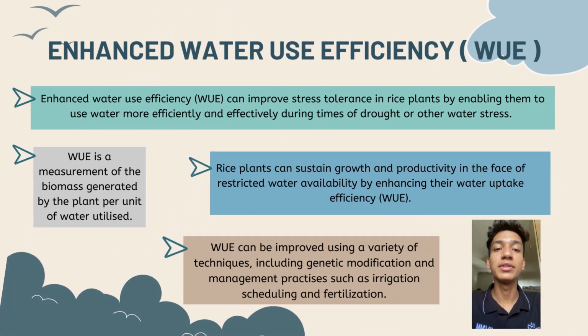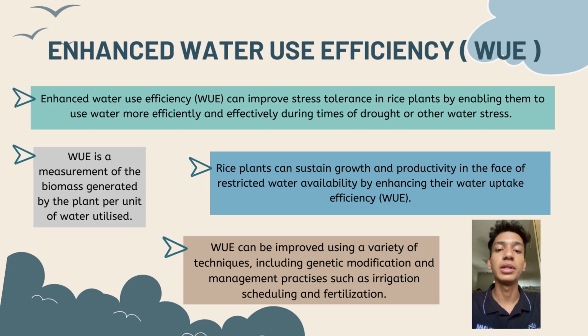Enhanced water use efficiency (WUE) can improve stress tolerance in rice plants by enabling them to use water more efficiently and effectively during times of drought or other water stress. WUE also is a measurement of the biomass generated by the plant per unit of water utilized. Rice plants can sustain growth and productivity in the face of restricted water availability by enhancing their water uptake efficiency